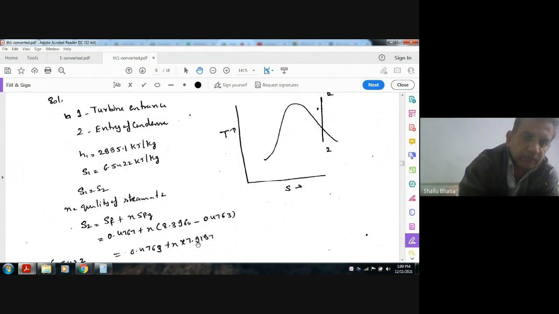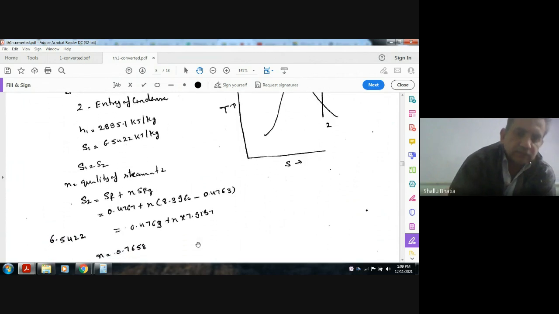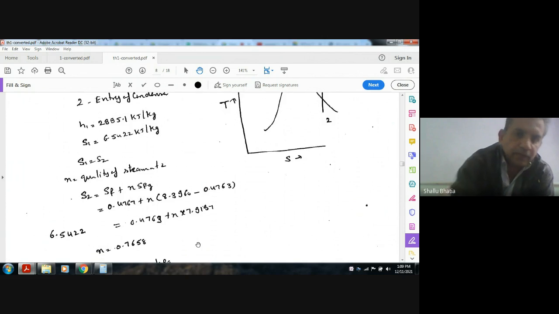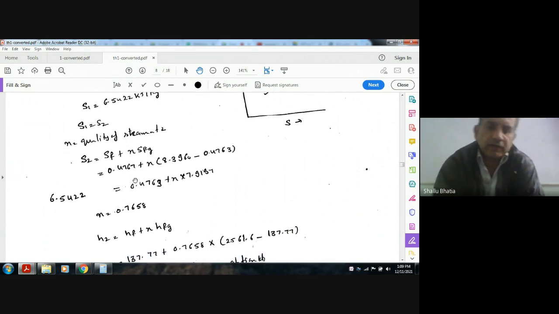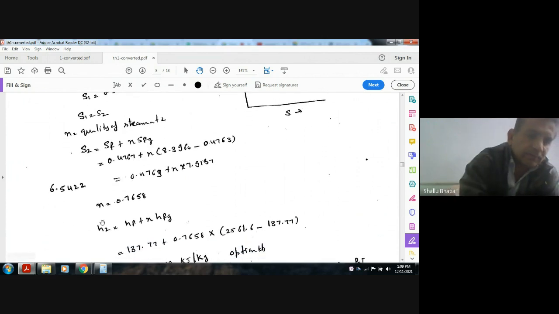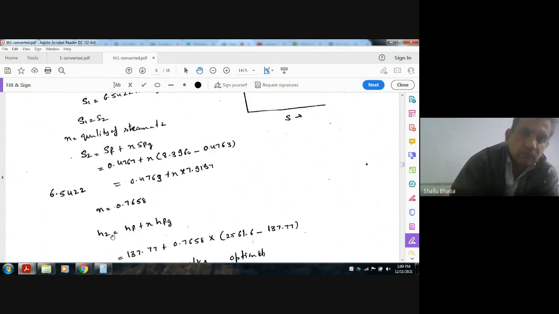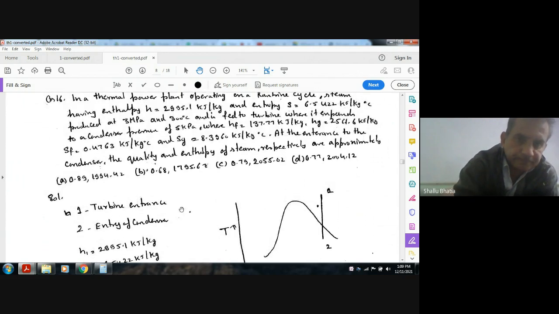Okay, so this will be 0.4763x. By equating S1 equal to S2, we can find out the dryness fraction. After finding the dryness fraction, we can find out enthalpy at 2 also, according to the pressure, 5 kPa. The data are given.